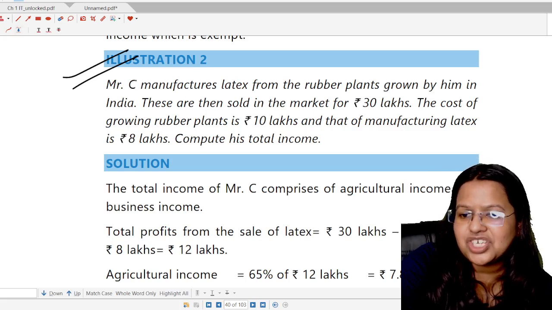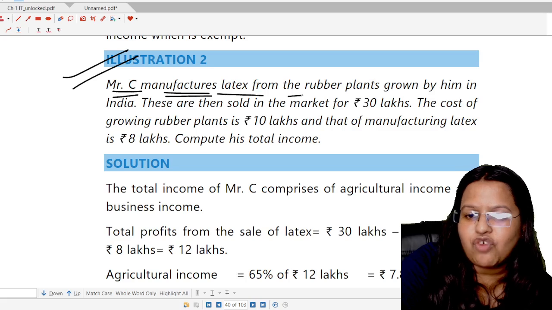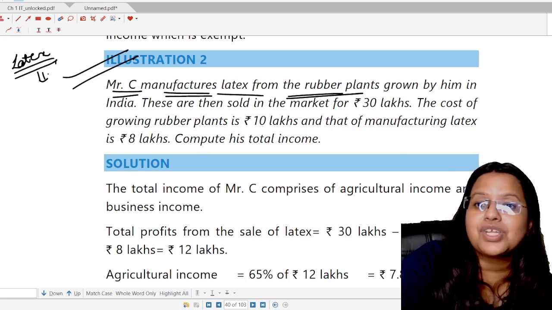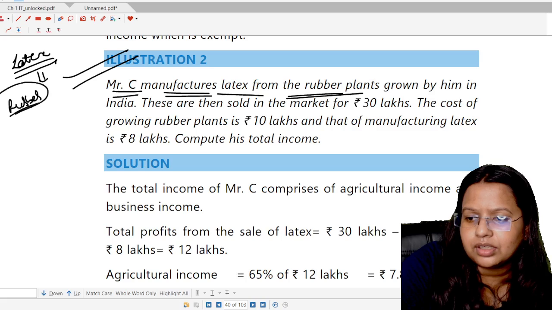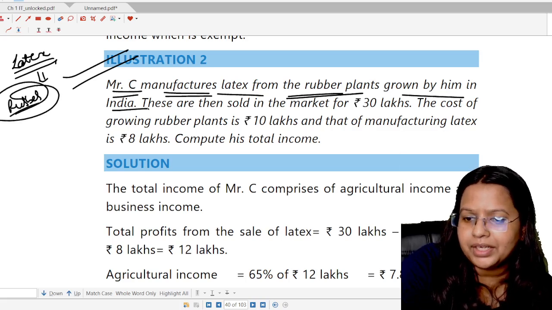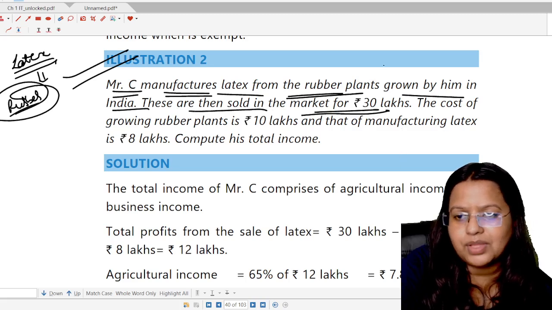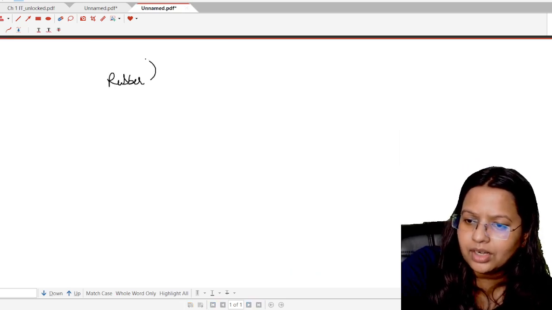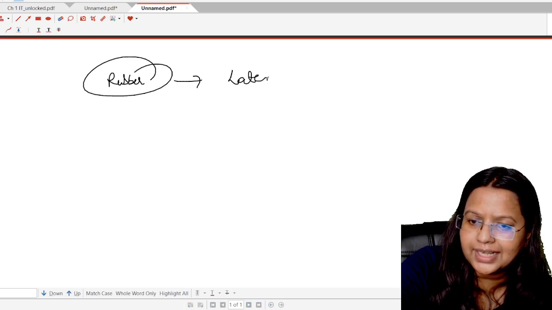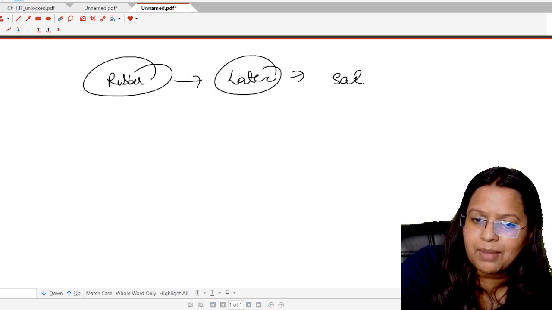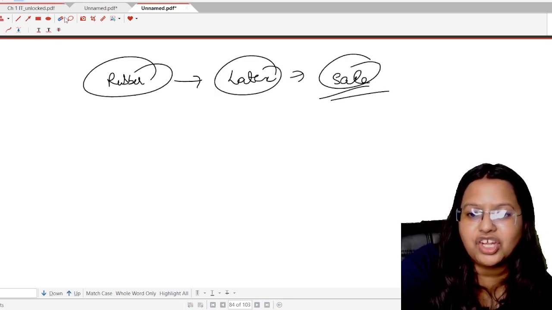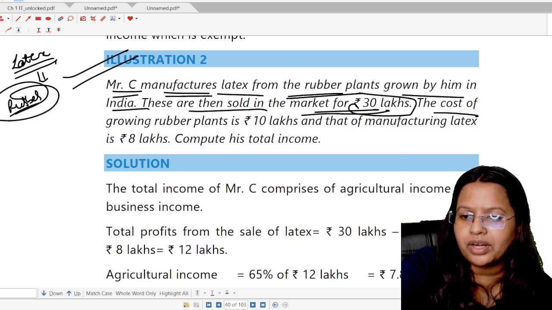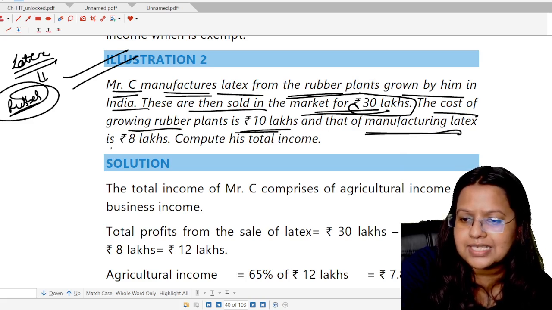Okay, illustration number 2. Mr. C manufactures latex from the rubber plant. Students, there is a produce known as latex which is produced from rubber plants. It is grown by him in India. These are then sold in the market for rupees 30 lakh. It means Mr. C is growing the rubber, and from this rubber he is manufacturing the latex and then selling it in the market. Now, what is the sale value of the latex? That is rupees 30 lakh. And the cost of growing rubber plants is 10 lakh and that of manufacturing latex is rupees 8 lakh.